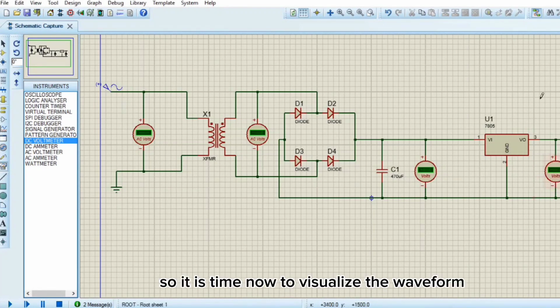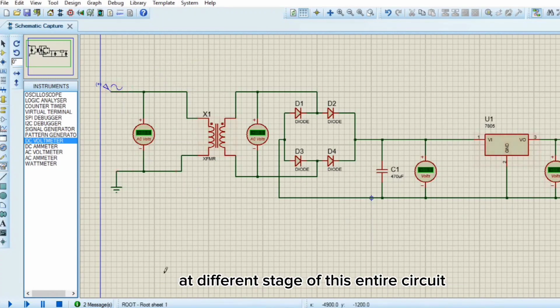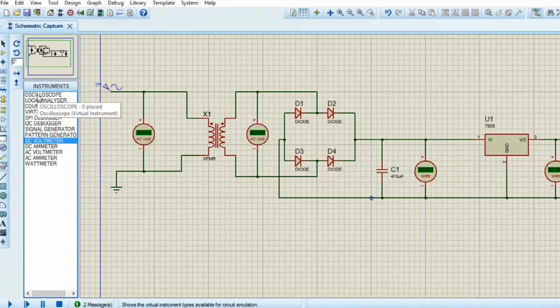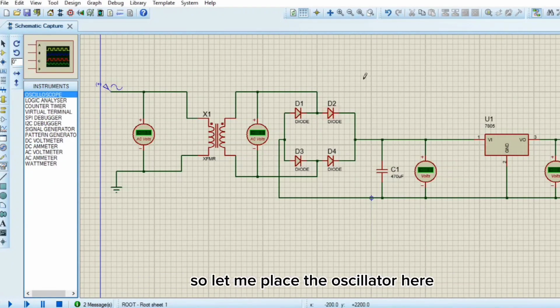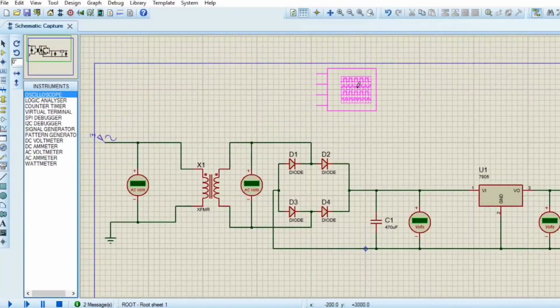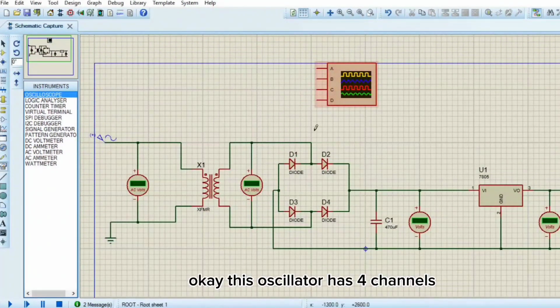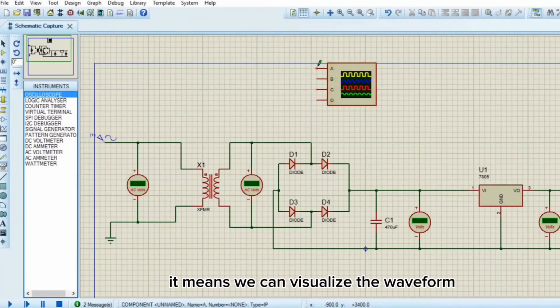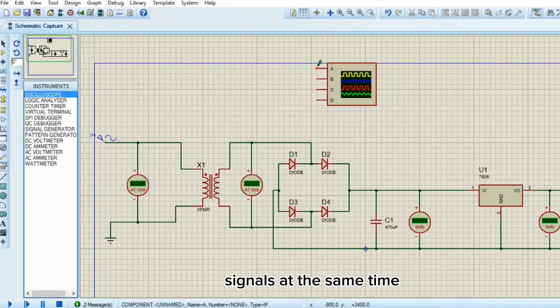So it is time now to visualize the waveform at different stages of this entire circuit. I'll be using an instrument called an oscilloscope. So let me place the oscilloscope here. This oscilloscope has 4 channels. It means we can visualize the waveform of 4 different signals at the same time.